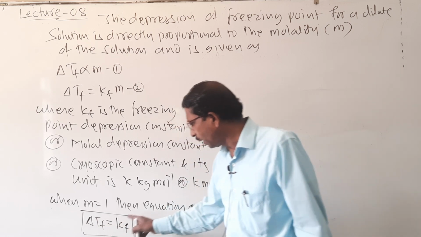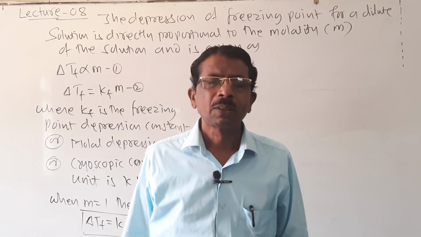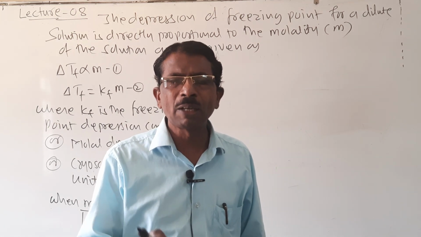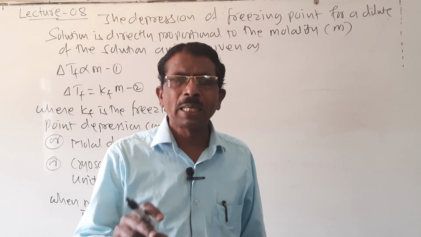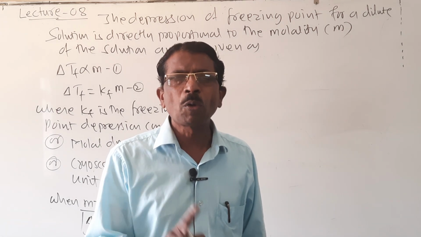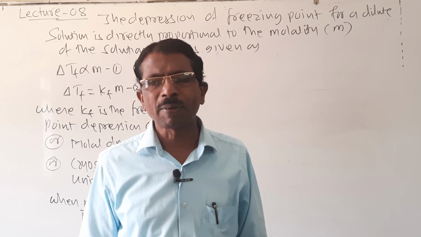So when M is equal to 1, both are equal, then how is it defined? The molar depression constant is defined as the depression in freezing point produced when 1 mole of a non-volatile solute is dissolved in 1 kg of the solvent.